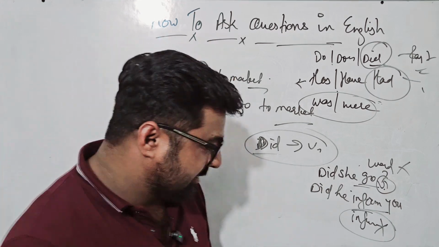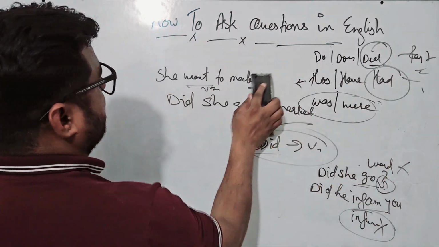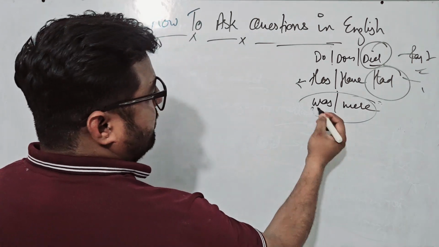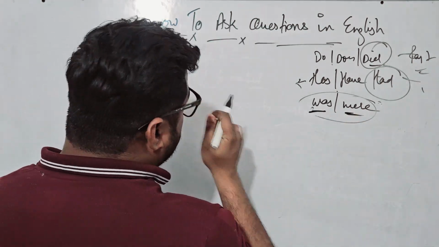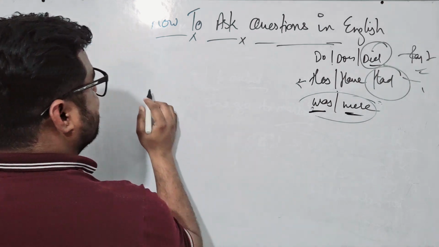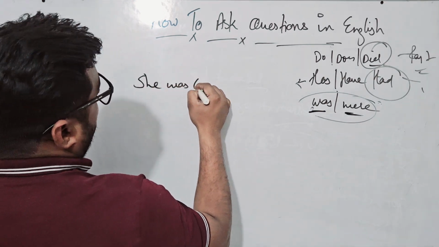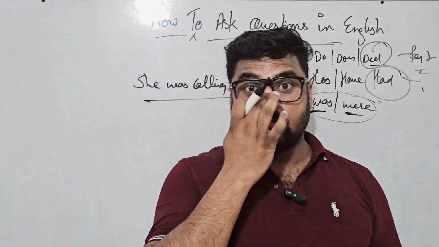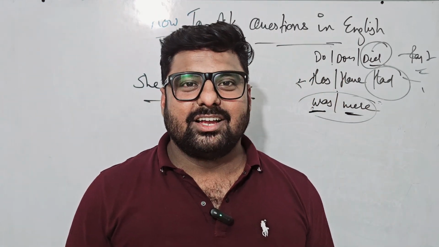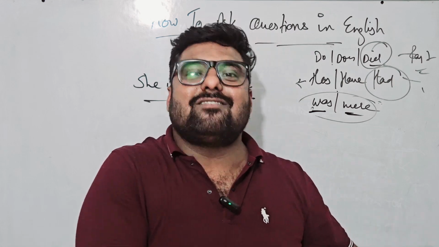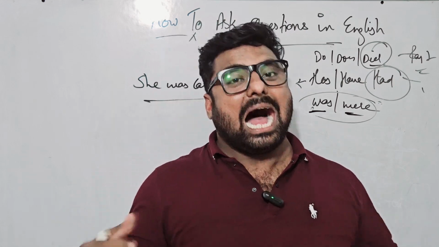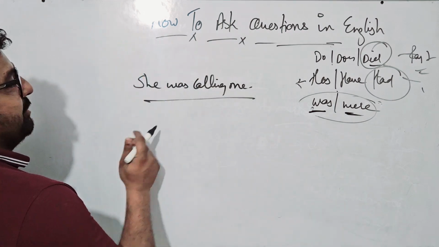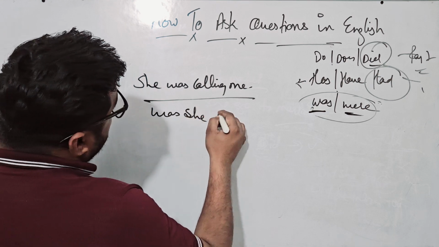So same is with Mark. You can make notes, okay? You pause the video and you can make notes with me, right? So now here it is was and were. It is again progressive tense. For example, she was calling me. You say to somebody, she was calling me. No, it is wrong. Again, you are not asking, you are telling something. You are giving information. So if you want to ask whether she was calling you or not, in that case you will use, was she calling me?